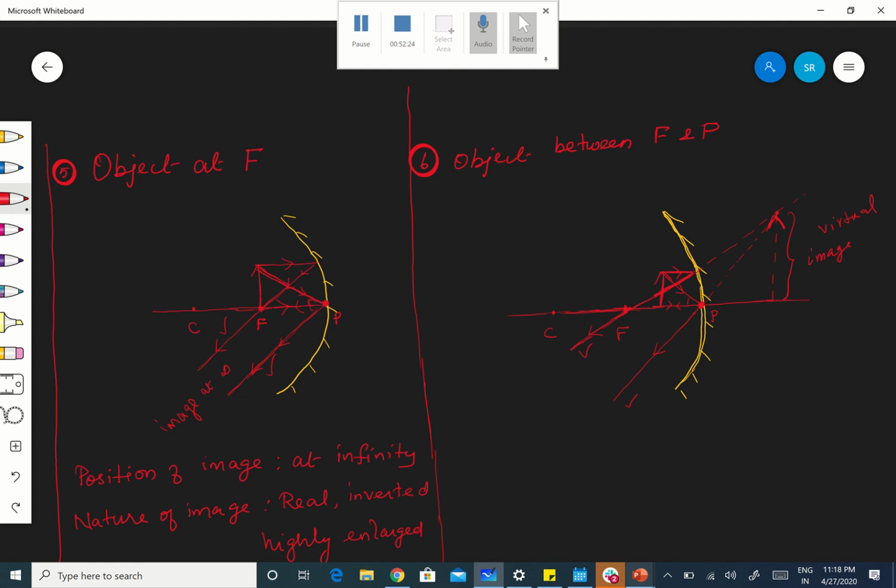Why? Because the reflected rays are not meeting, instead they are diverging. Definitely they won't meet. So you are extending in the opposite direction, so that those extended lines meet. This is not a ray. There should not be any arrow mark here. You are extending, and they meet at one point. That gives you the virtual image. Are you following?